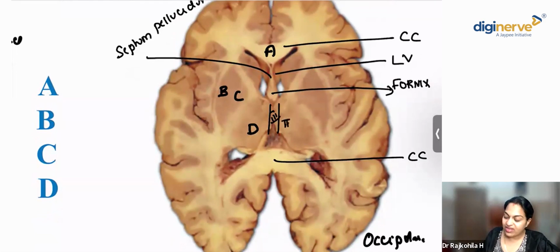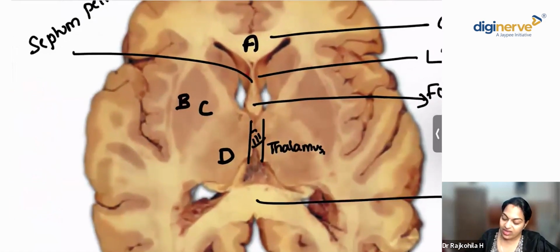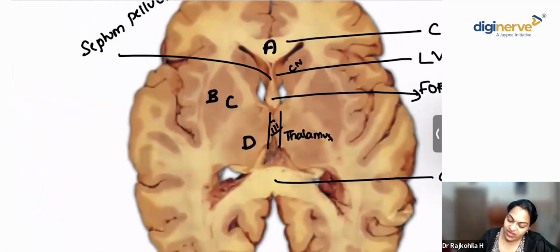This gray matter is the thalamus. Now, this gray matter that you see here in the floor of the lateral ventricle is the caudate nucleus. Okay. And what is labeled here? This one here, B, is your putamen, C is the globus pallidum.